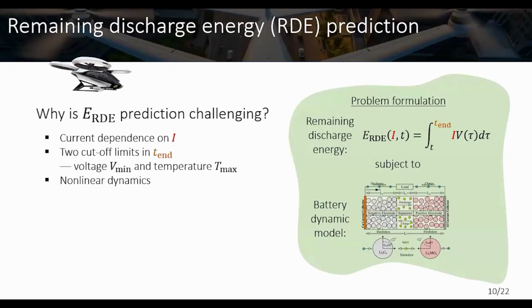We summarize the challenges of solving this problem. The first, which we emphasized in the previous slides, is that this quantity is current dependent: it depends on the future discharging current. Also, the end of discharging time is no longer determined only by the minimum voltage, but also by the maximum temperature. And the battery itself has nonlinear dynamics.